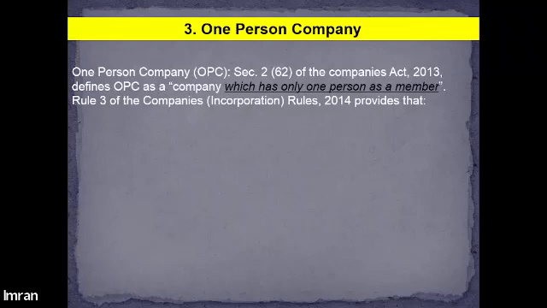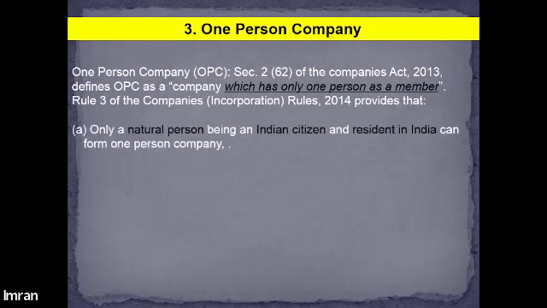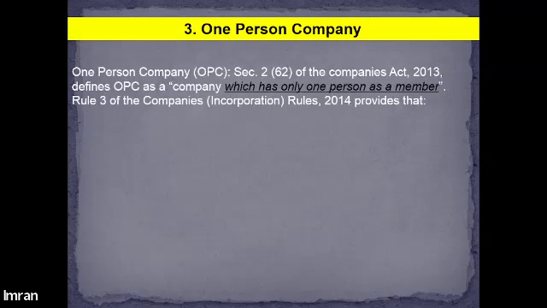So a one person company, as the name suggests, is an incorporated body registered under the Companies Act, but managed and controlled by only one person. Any organization registered under the Companies Act 2013 as per section 2 subsection 62, which is going to be held, controlled or managed by only one person, is said to be a one person company, as the name itself clarifies. Only a natural person being an individual.